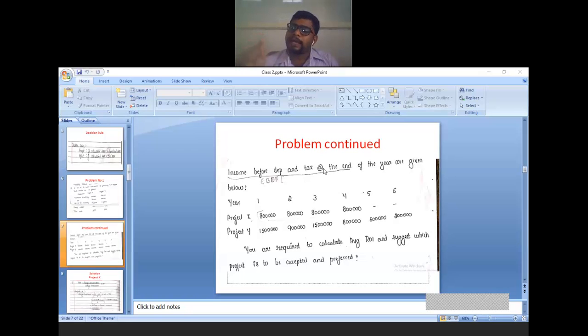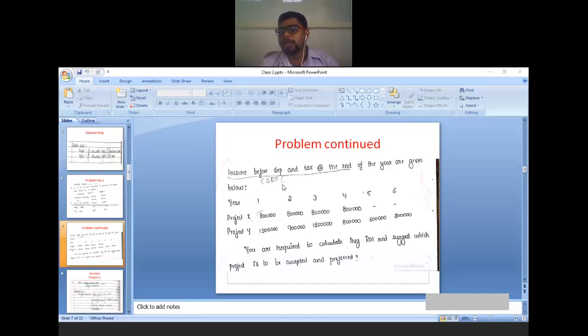It is called EBDT, that is earning before depreciation and tax, of the year are given below. Different years are given, 1 2 3 4 5 6 different years are given. What is given in the problem? EBDT is given in the problem.